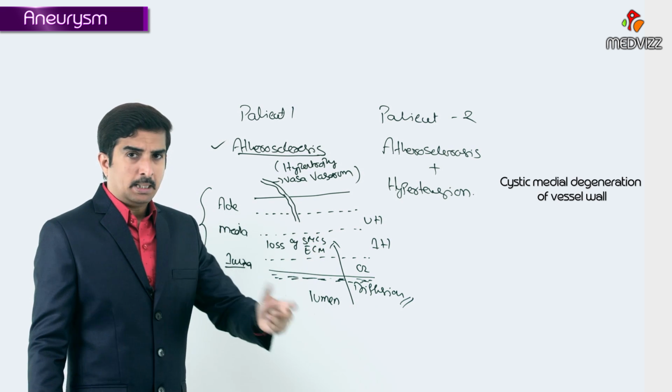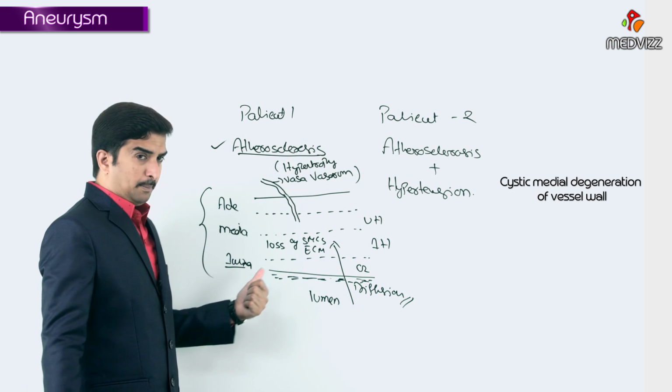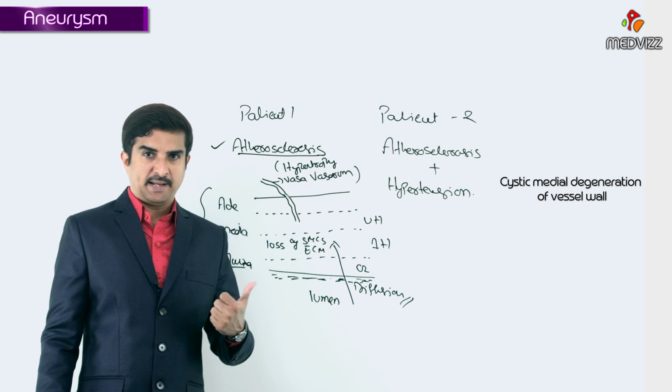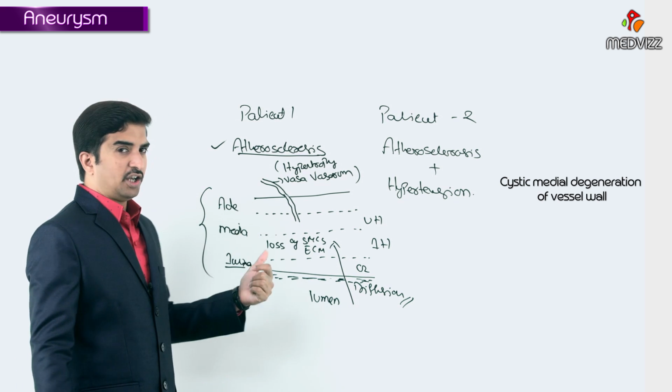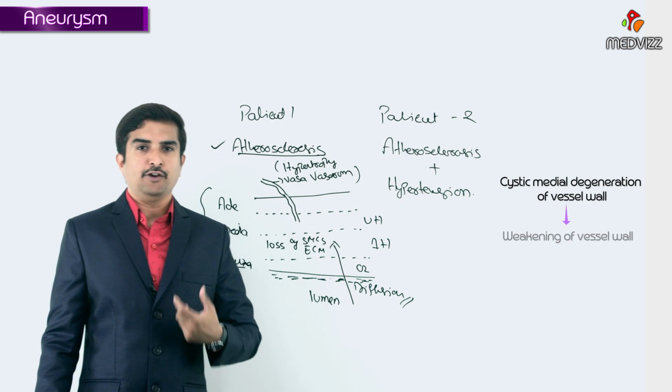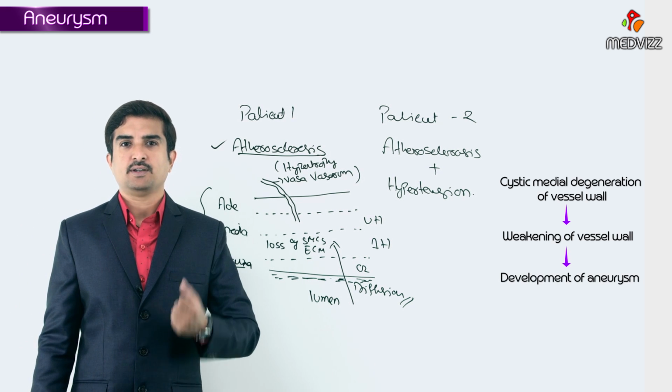It is a misnomer, but you need to say that all these changes, because of the pathogenic mechanisms which I explained, lead to cystic medial degeneration of the vessel wall, responsible for the weakening of the vessel wall, eventually leads to the formation of aneurysms.